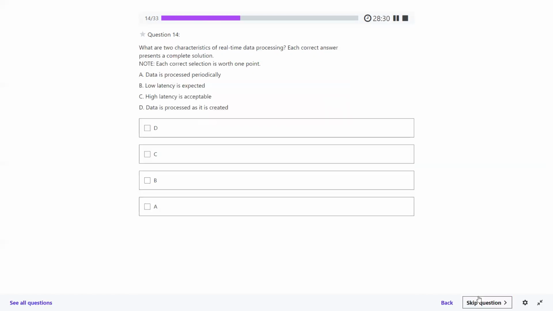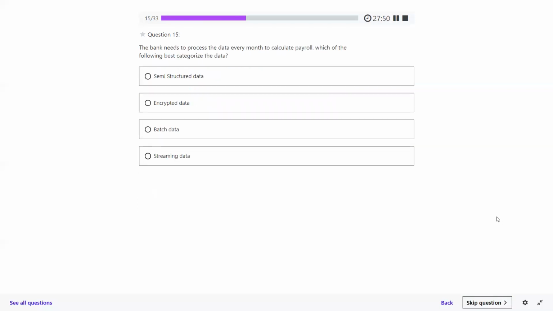Okay, let's proceed. Question number 14, please. What are the two characteristics of real-time data processing? Data is processed periodically, low latency is expected, high latency is expected, data is processed as it is created. So what should be the answer here? We are supposed to choose two answers. Low latency is expected and data is processed as it is created. Okay, perfectly fine. So B and D we can say here, right? Perfectly fine.